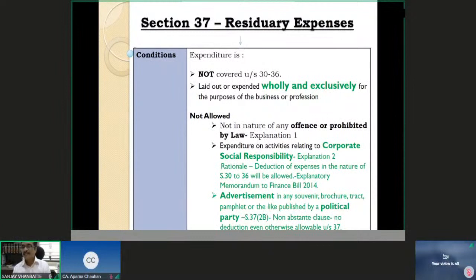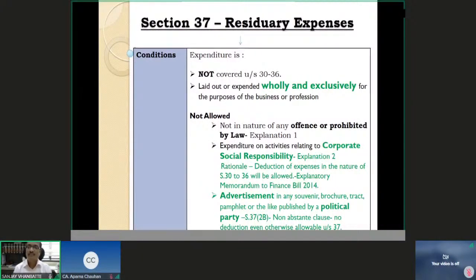If you understand this, it certainly is an expenditure which is incurred wholly and exclusively for the purpose of business. But is it legal that I hire a criminal gang for protecting me and pay 5 crore rupees to them? Now it is an offense. It is not allowed. It is prohibited by law, and therefore this 5 crore rupees, which otherwise is an expenditure laid out and expended wholly and exclusively for the purpose of my business as a builder developer, is not allowed, because it is an offense. This is the meaning of this Explanation 1.